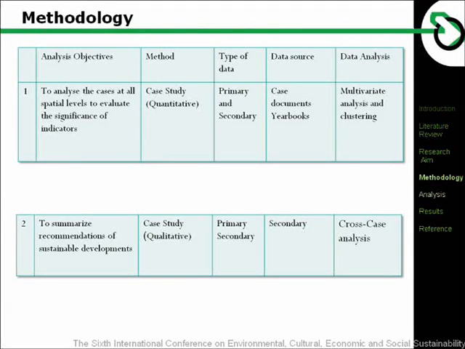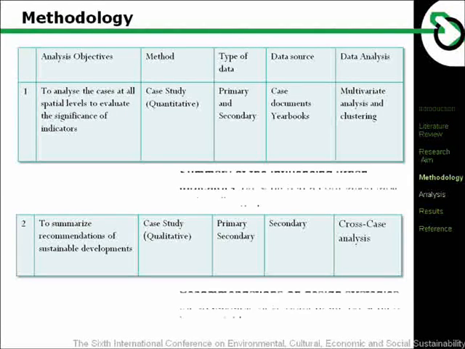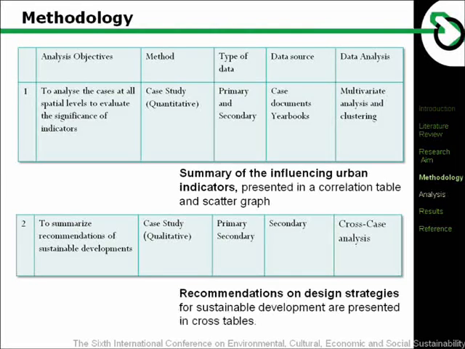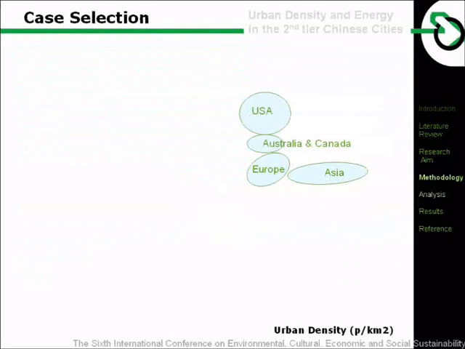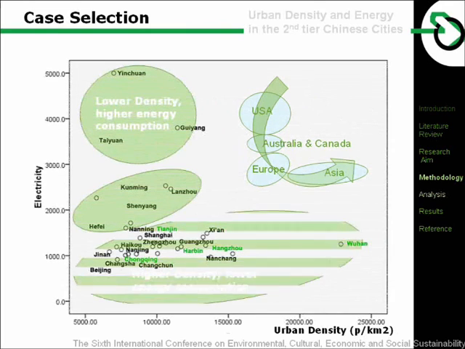The estimated details of analysis outputs are the summary of the influencing urban indicators presented in a correlation table and a scatter graph. Recommendations on design strategies and design tools for sustainable development are presented in cross tables. Adapted from Newman and Kenworthy, this picture shows that there is an intricate relationship between urban density and energy consumption. North American cities are among the most energy-intensive, while Asian cities are more energy-friendly.